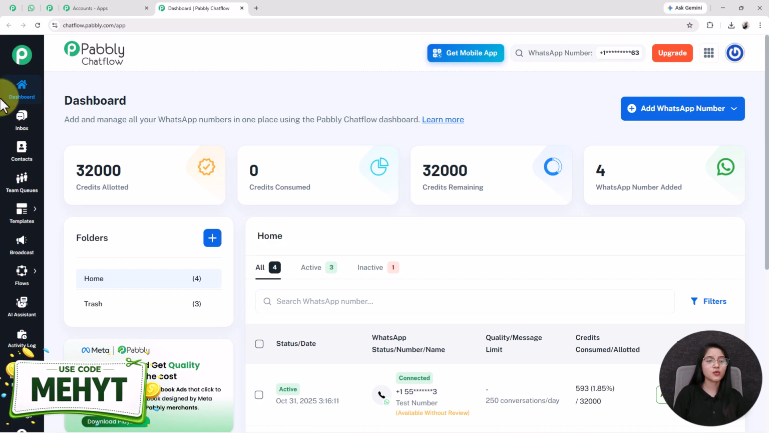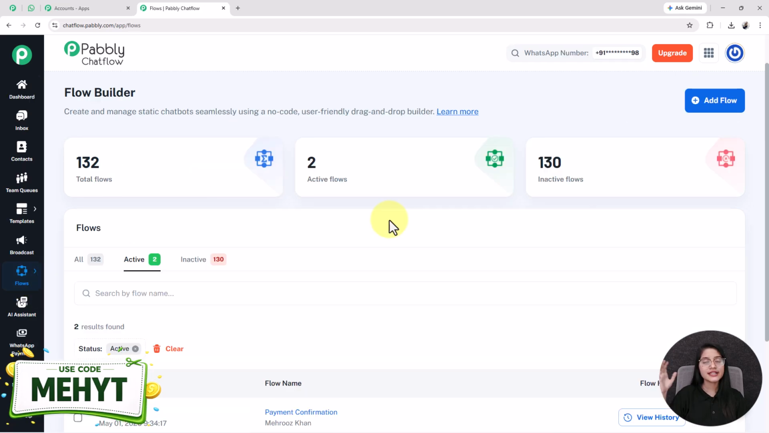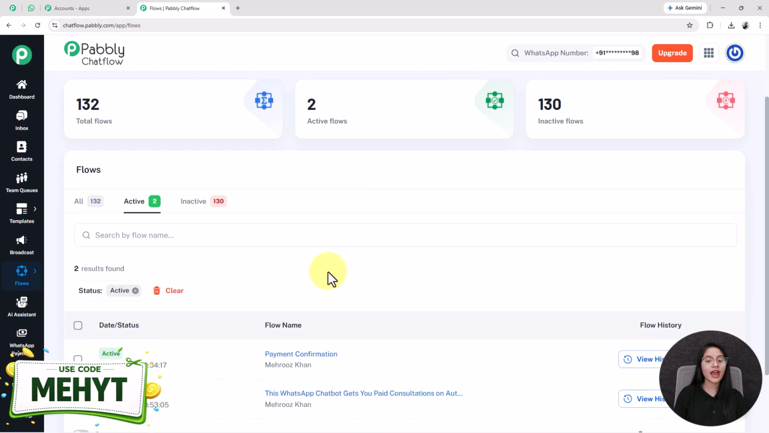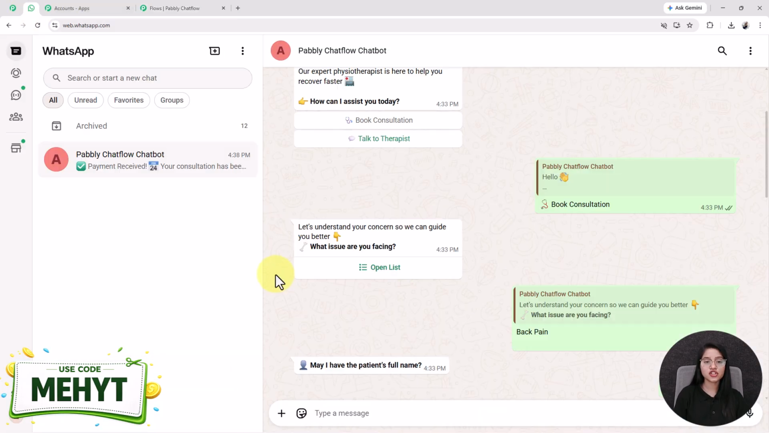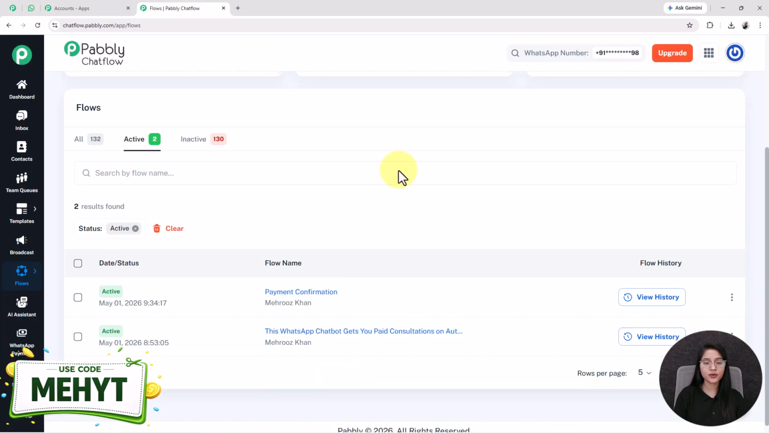On the left hand side, you will see the multiple features of Pabbly Chatflow. As we are creating a WhatsApp chatbot, I am going into this flows feature. See, this is the Pabbly Chatflow flow builder page. Here you can create and manage static chatbots seamlessly using a no-code, user-friendly drag and drop builder. Here I have already created the flow of this chatbot, so I am directly going into it.